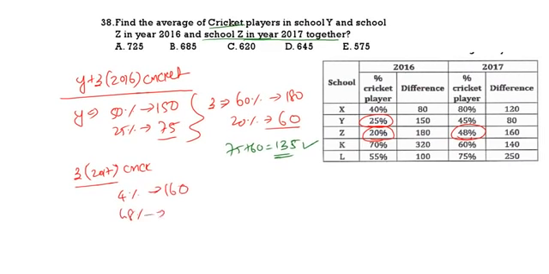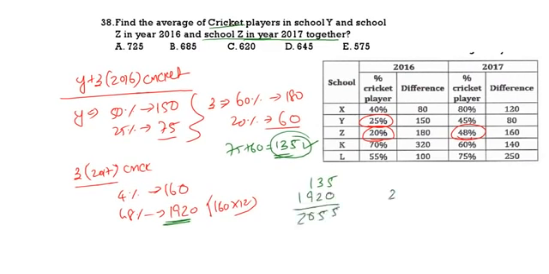4 to become 48, 12 times. 160 into 12 is 1920. Now what is asked? Find the average. This is 135. This is 1920. So if you take this, we are going to get 2055.